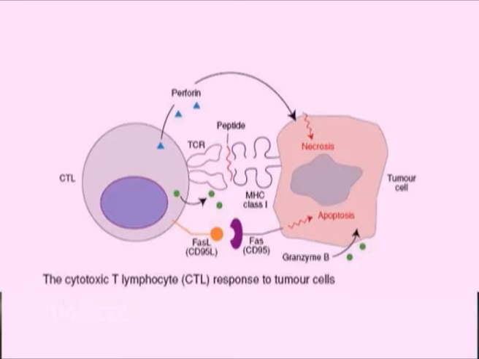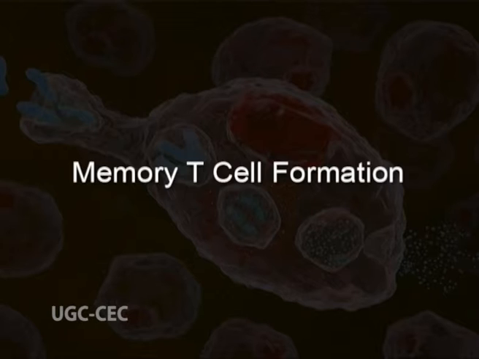CD8 positive T cells, when activated by antigen and co-stimulators, differentiate into CTLs that kill the infected cells expressing the antigen. They secrete proteins that create pores in the membranes of the infected cells and further induce DNA fragmentation and apoptosis of these cells.